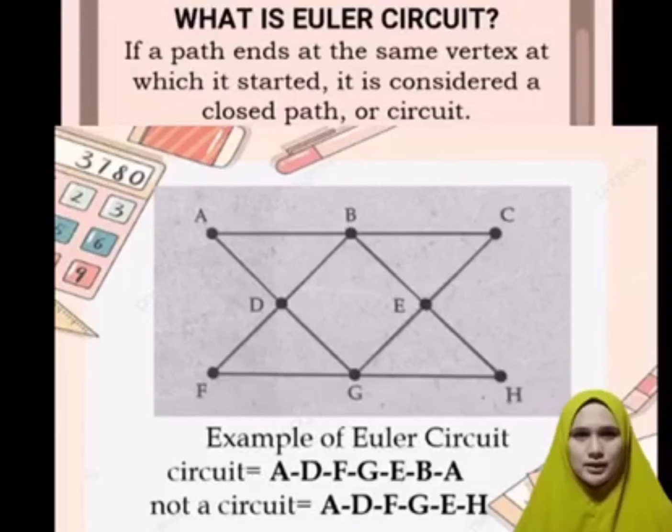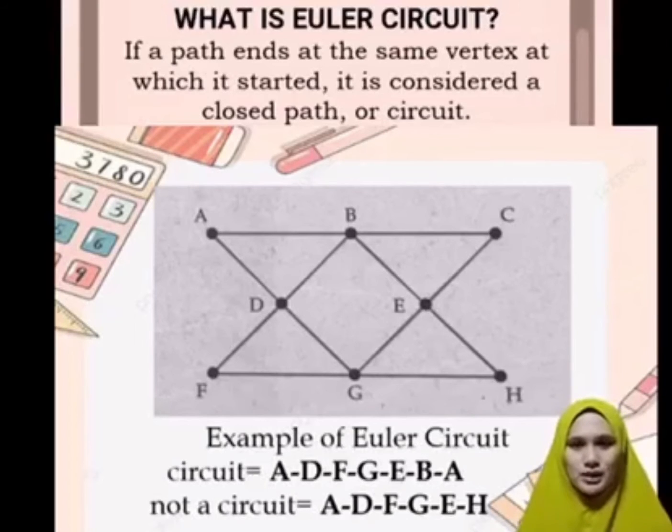Because ang path na ito ay nag-end sa ibang letter which is H at hindi siya bumalik sa kung saan siya nanggaling which is sa A. So, unlike sa circuit, nagtapos kung saan nagsimula or bumalik siya kung saan siya nanggaling which is nagsimula sa A at nagtapos din sa A.